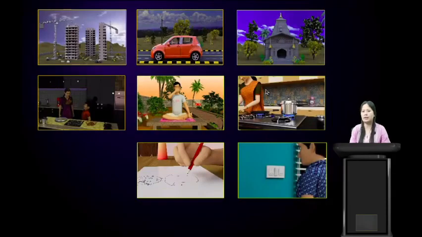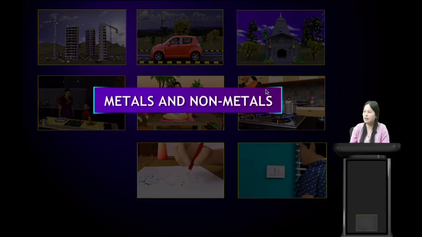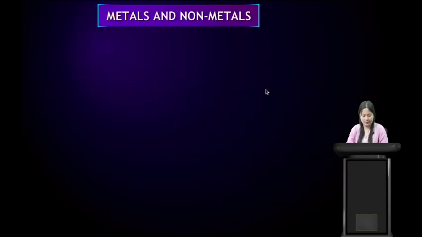So here we see that in our day-to-day lives, we make use of different materials. Yes, students, and these materials are either metals or non-metals. So the materials around us, we can categorize them into metals and non-metals depending on their properties. So in today's class, we will discuss metals and non-metals.